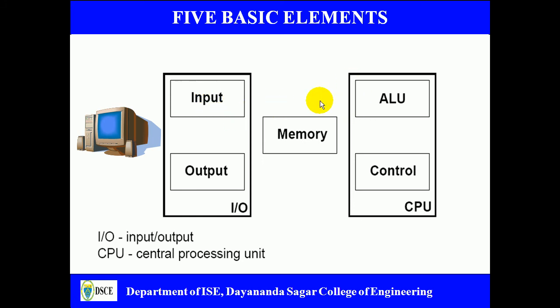Next we have the CPU, which is the central processing unit. This is the brain of a computer, and it has two important parts: the arithmetic and logic unit, and the control part.